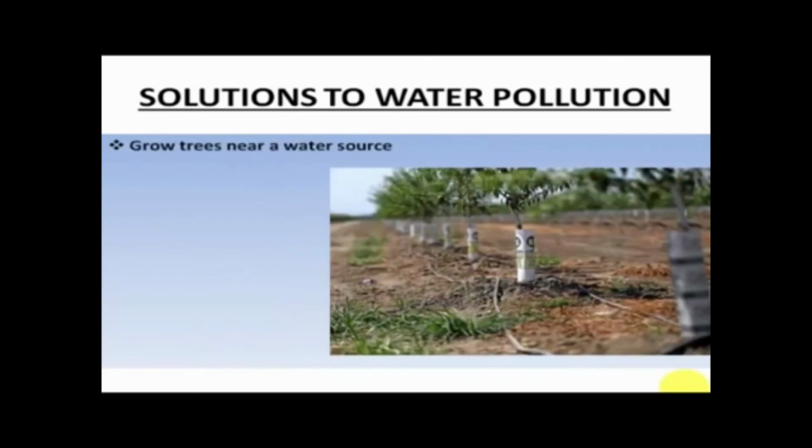If we live close to any water body, then we should make efforts to plant a lot of trees and flowers around our home so that whenever it rains, the chemicals from our homes do not run easily into the drain or into the water resource. So grow more and more trees.